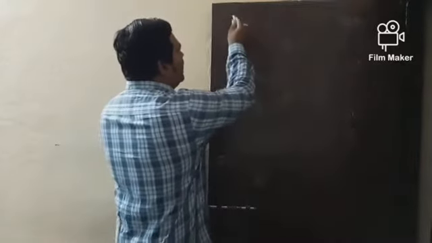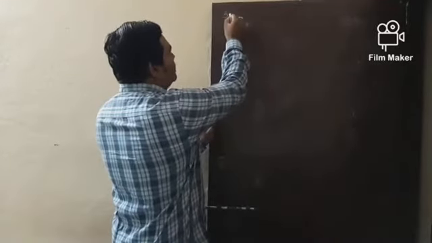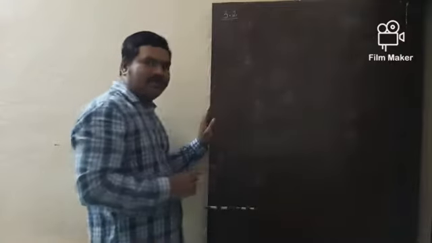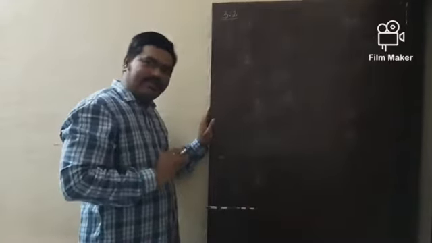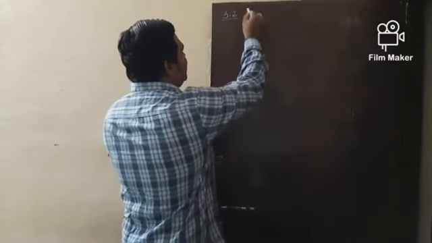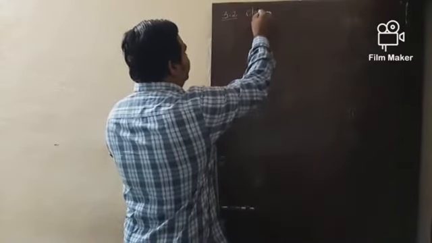Okay? So, what about today's topic? Tell me. Topic 3.2 as per the NCERT textbook. What is the topic name?